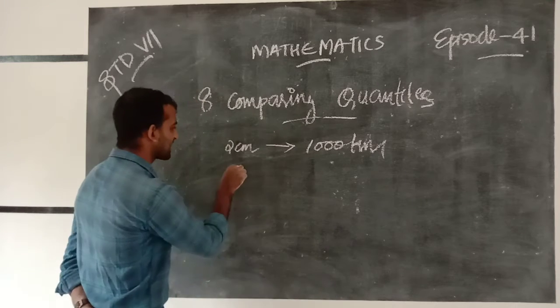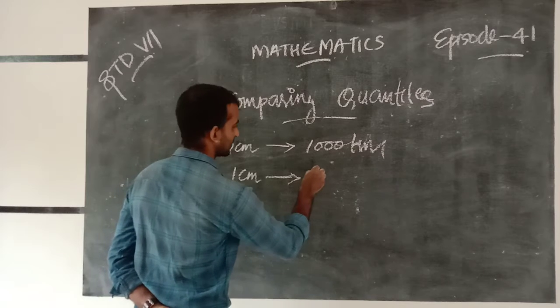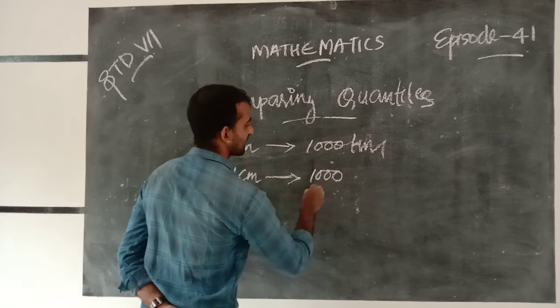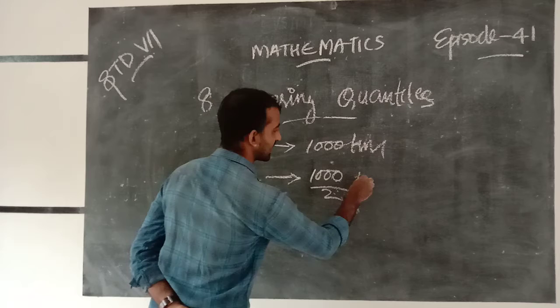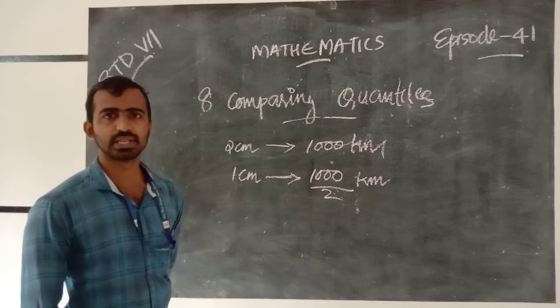So 1 centimeter means 1000 by 2 kilometers.